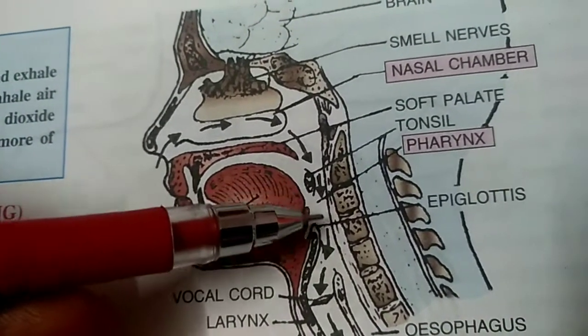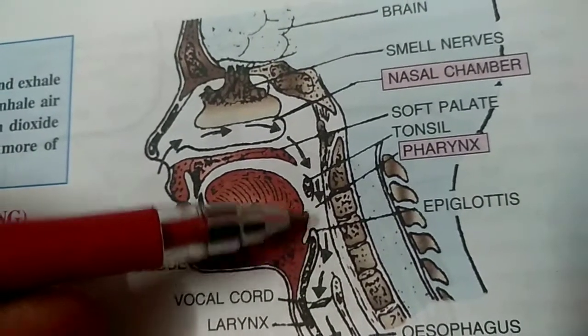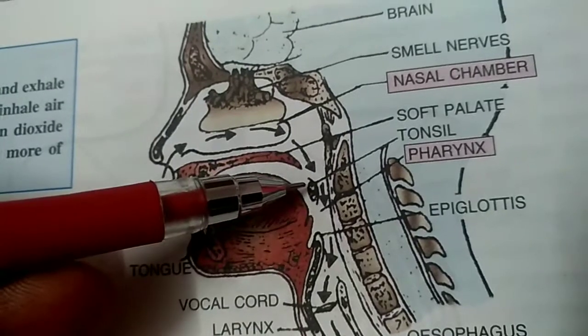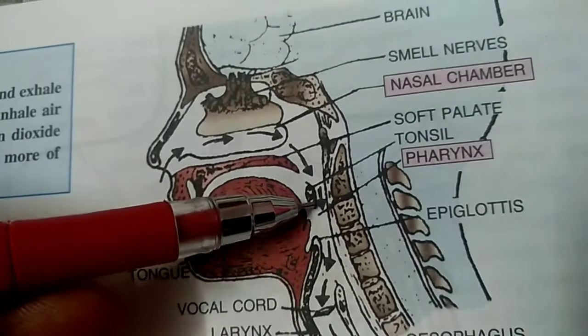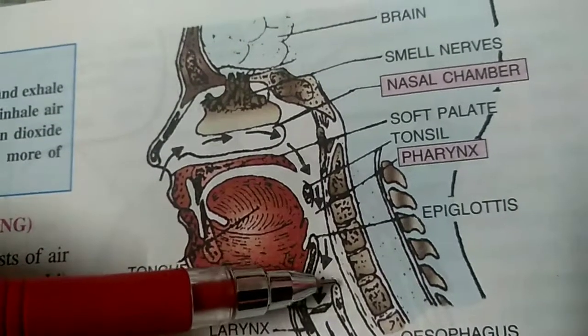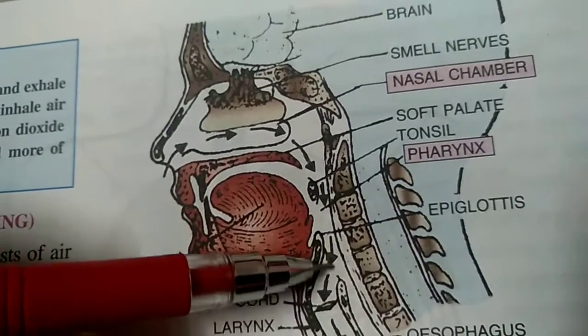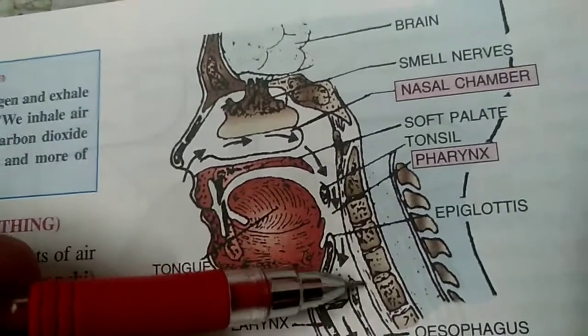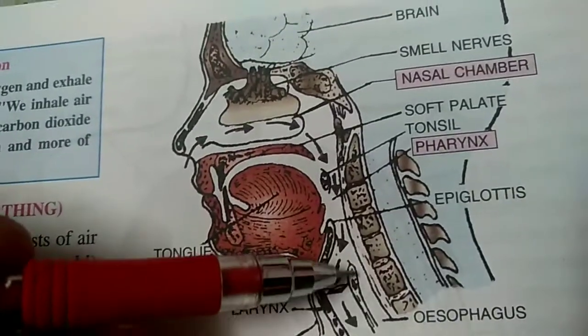And when we are eating food, what happens? When the food is coming from this passage, at that time this epiglottis covers this area. It means the air passage gets closed and food directly passes into the esophagus.